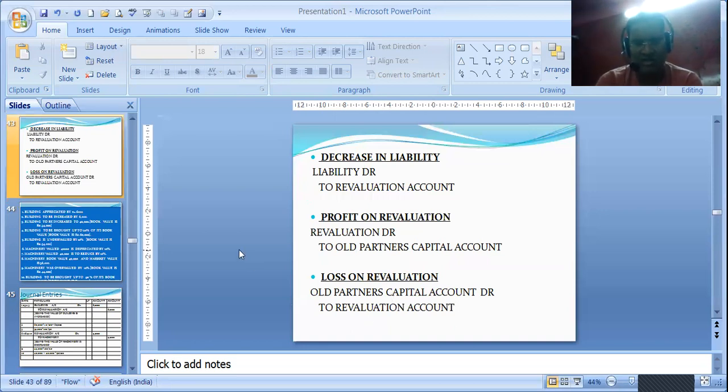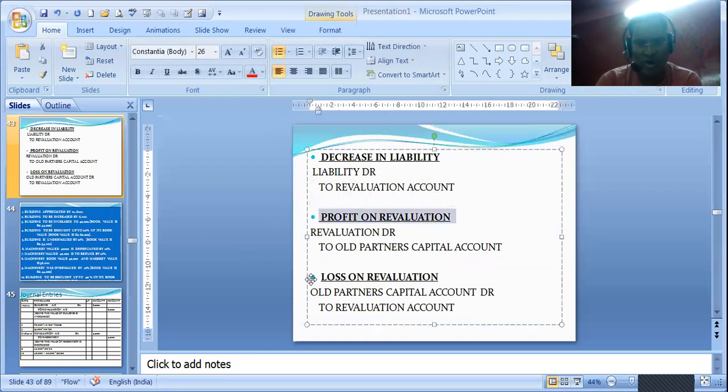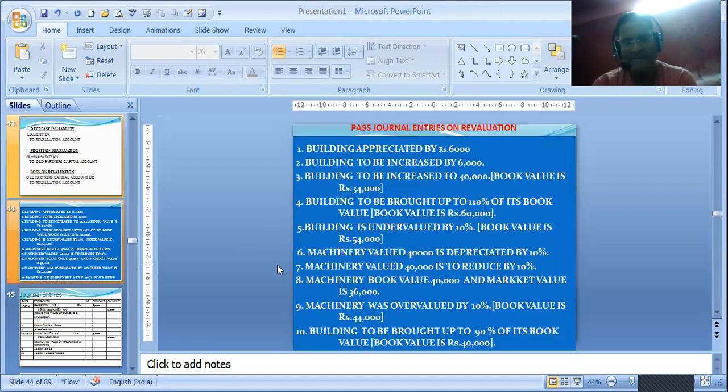This is a journal entry, and any one of these two journal entries will be there in the sum. Either this will come or this will come, and the distribution of losses and profits will not be mentioned in the sum. You have to find out the balancing figure of revaluation if they have asked for the journal only. Now we will do this sum and make everything clear in this chapter.